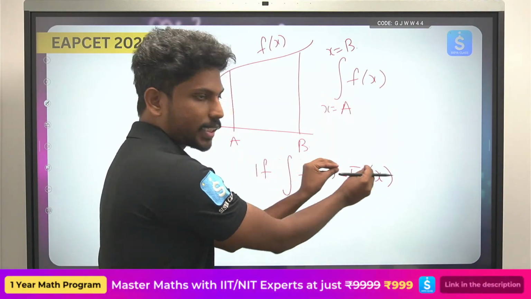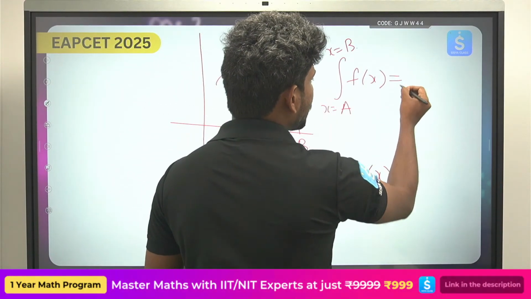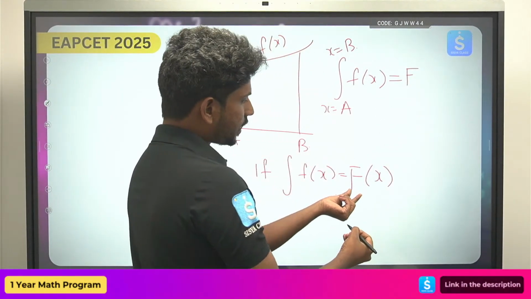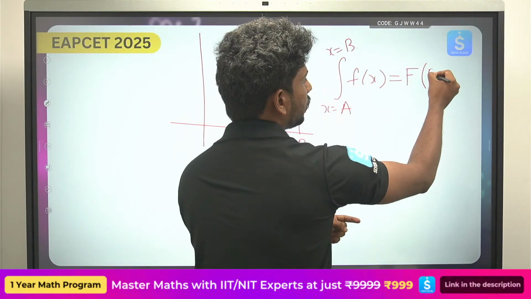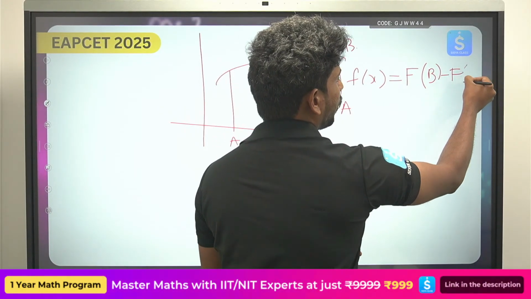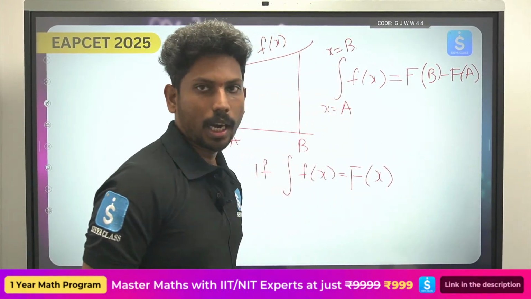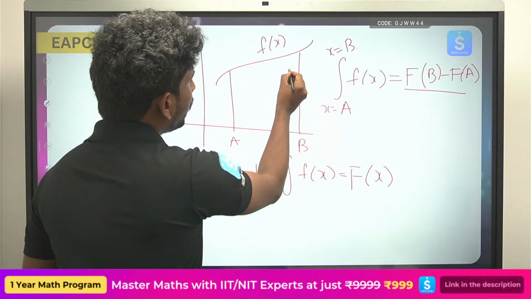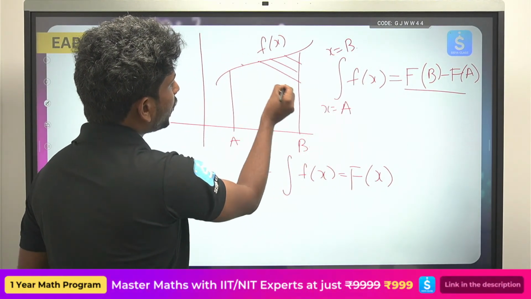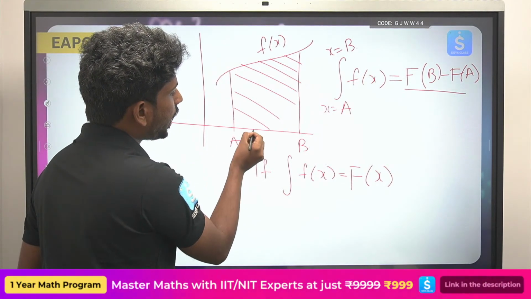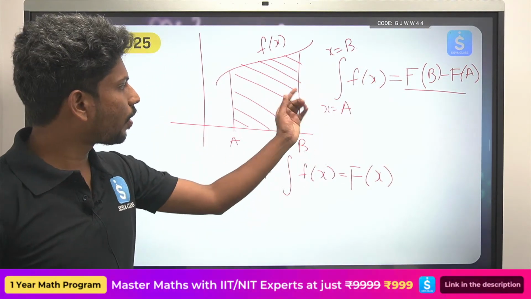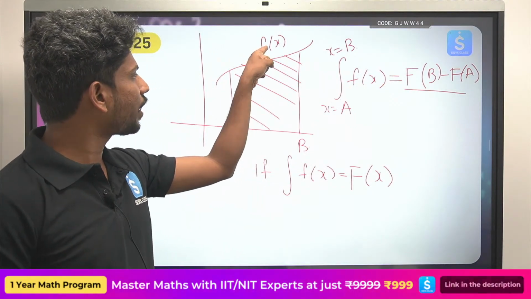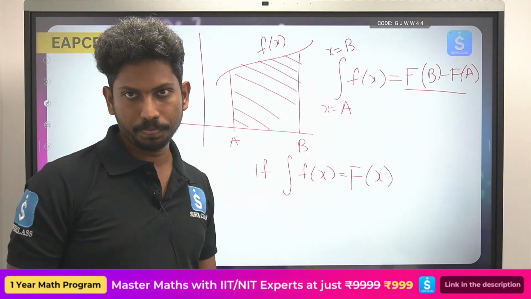So after integration, whatever function comes, the answer becomes F of B minus F of A: after integration, upper limit minus lower limit. Simple. Okay, I hope you got the answer. What is this value? This is nothing but the area under the curve f of x from point A to point B. The area comprised under the graph f of x from A to B is given by this value. Understood?